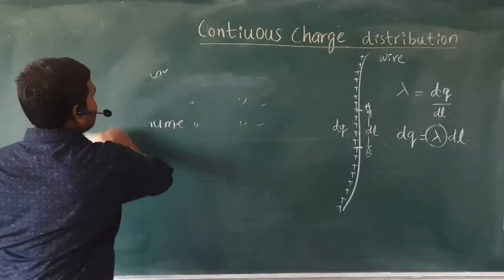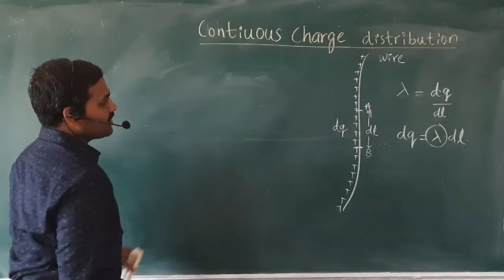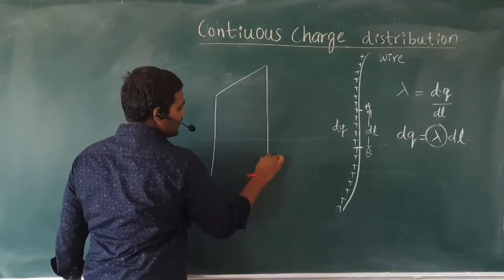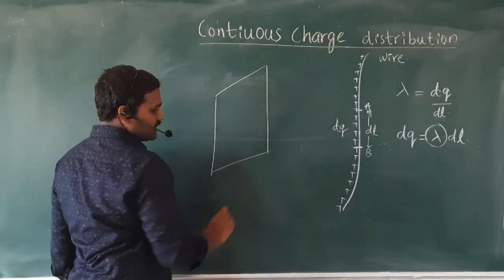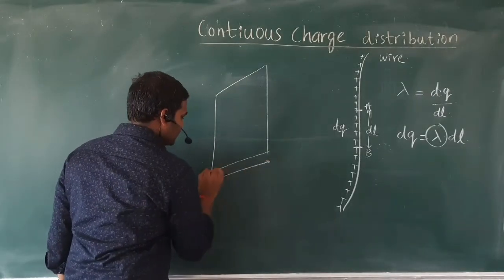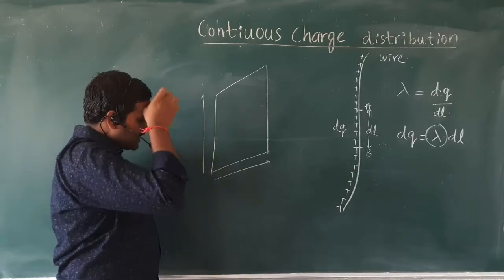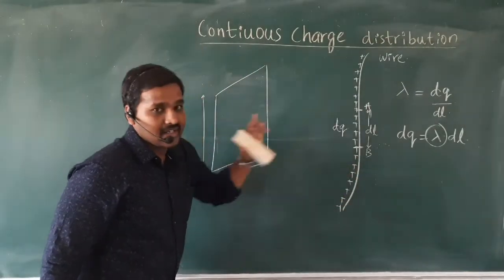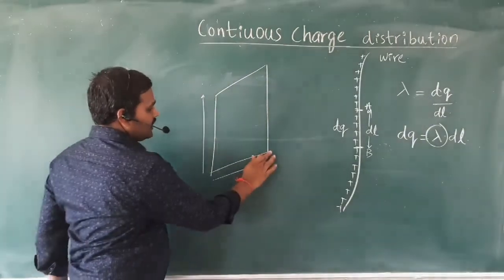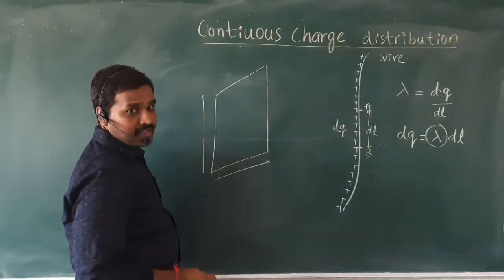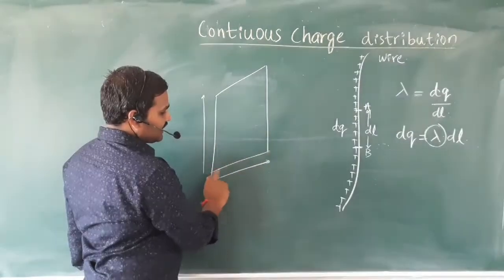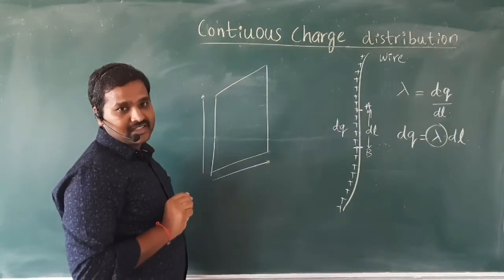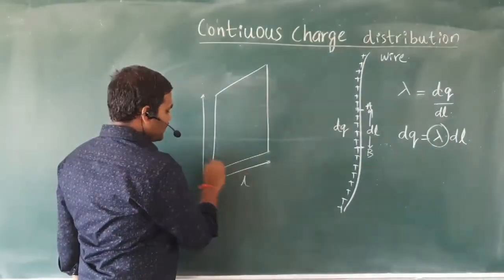Next, let us see what surface charge density is. Consider a very thin sheet like this. It has a significant length and also a significant height. It is not like this linear material. We consider surface charge density when its two dimensions, length and height, are significantly large compared to thickness. You cannot neglect this length and height.